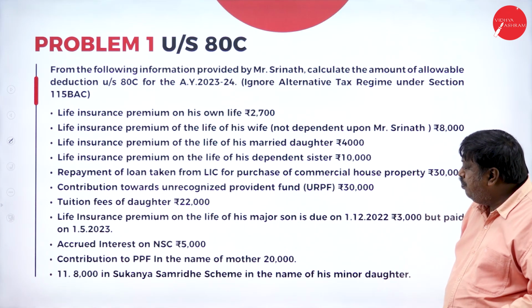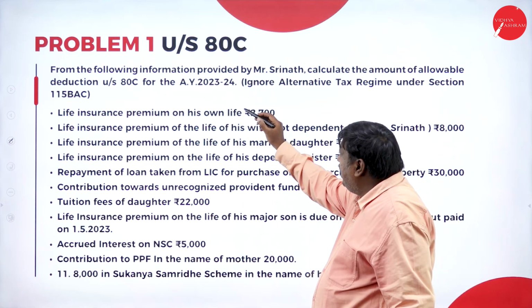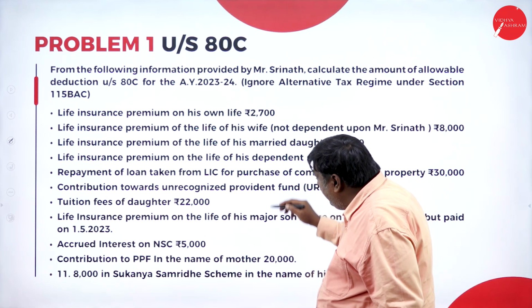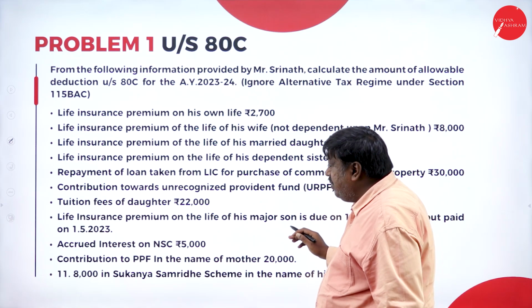We have taken a simple problem here for the assessment year 2023-24. What are the things we have taken here?